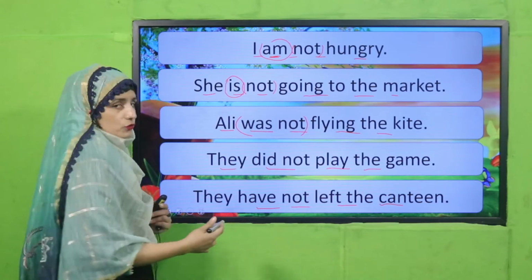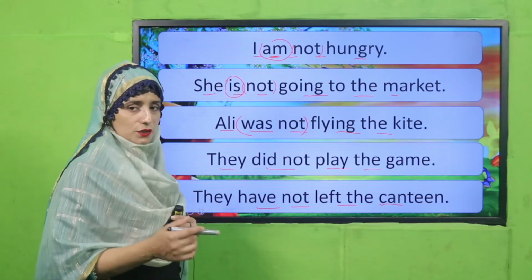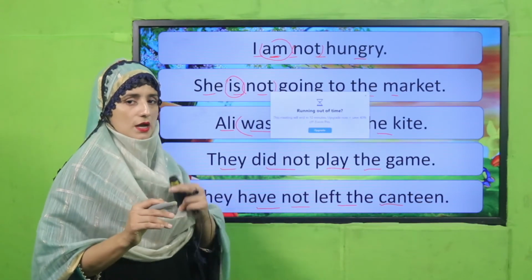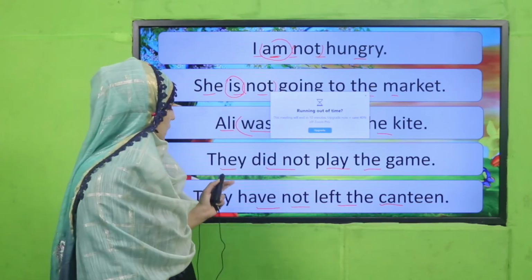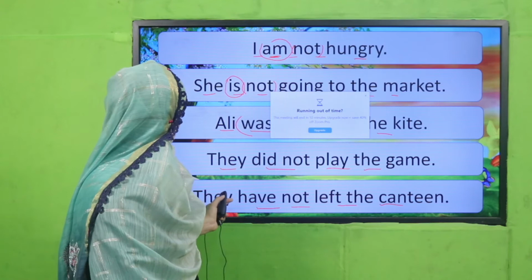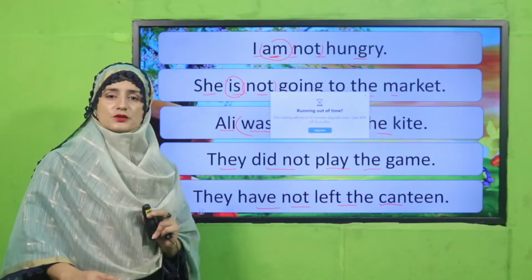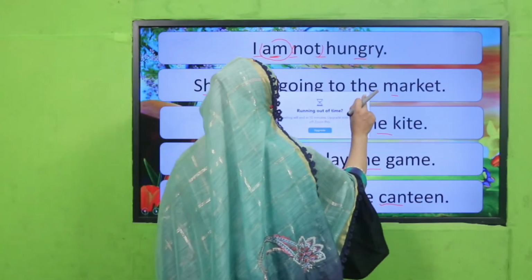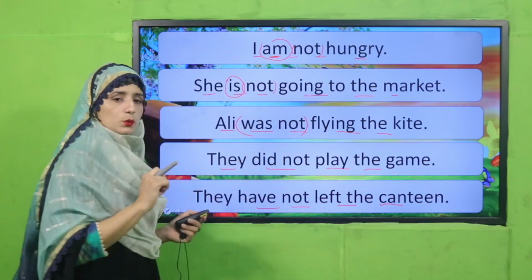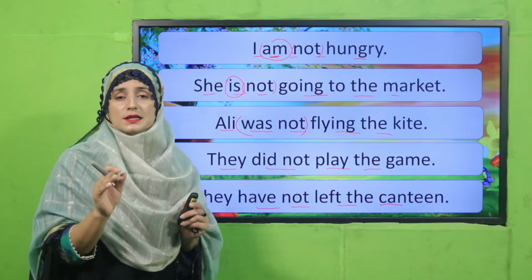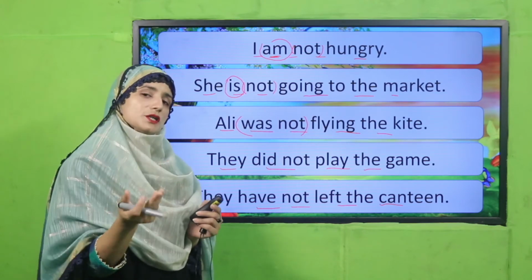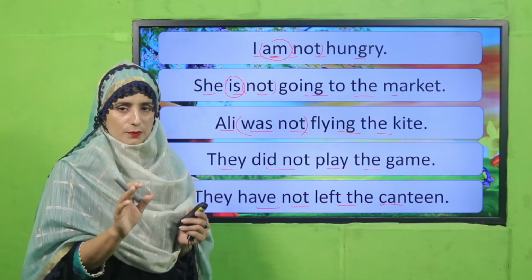So all I have used in all these sentences, my dear students, are all three shapes: be, do, have. Okay, so they have not left the canteen. Is it clear now? This is the way, and this is how we are working. This is how we can use the positive sentence and how we can change it into a negative sentence. So have you got it, my dear students?